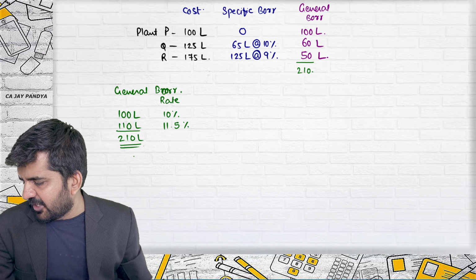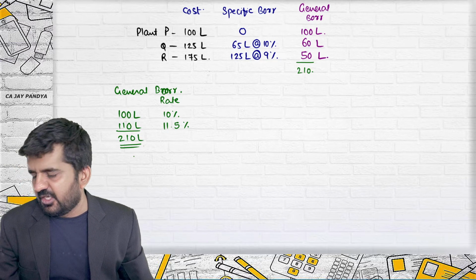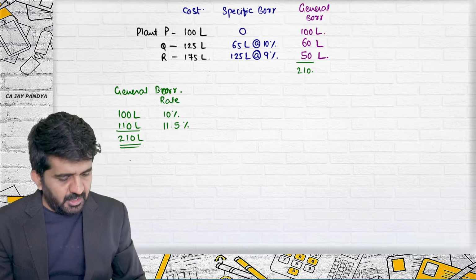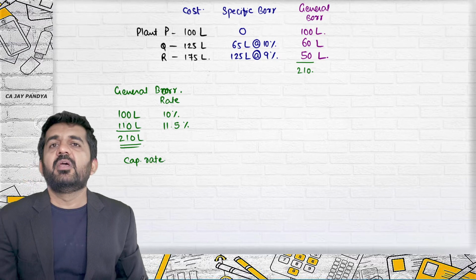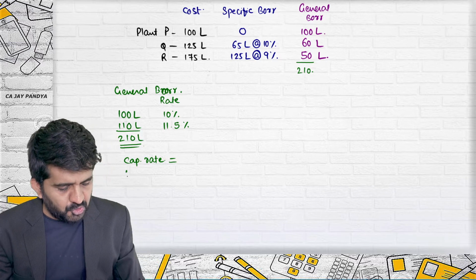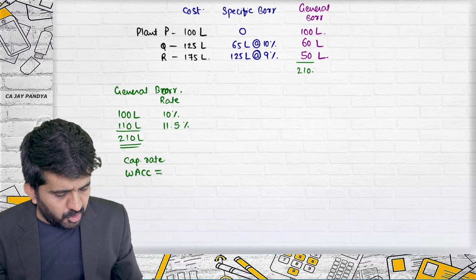To meet its capital expenditure requirement, what is the amount of borrowing cost to be capitalized in the above plants? Alright. We will first find out the capitalization rate. Capitalization rate is nothing but the weighted average cost of capital. This is what the borrowing cost concept says.